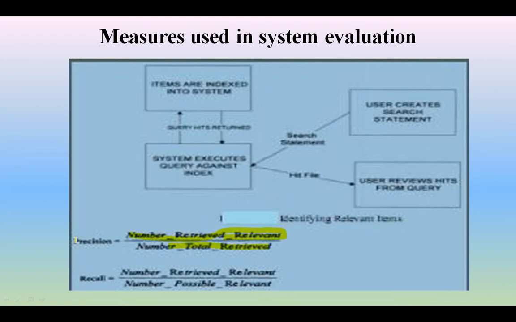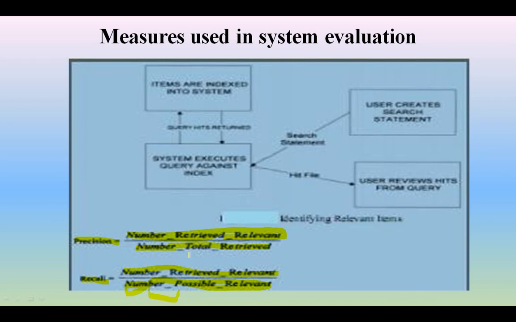So what is precision actually? Number of retrieved relevant by total number retrieved. And what is recall? Number of retrieved relevant by number of possible relevant. So these are the measures. That means precision retrieves the elements which are most relevant, whereas recall extracts the elements which are possible relevant items.